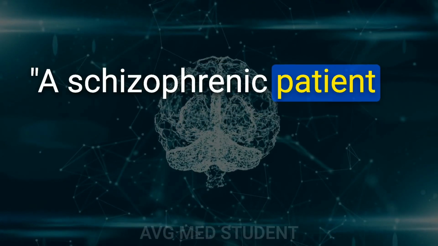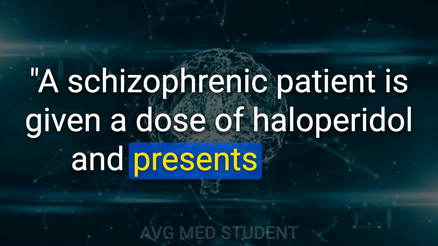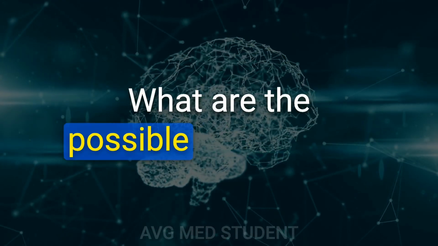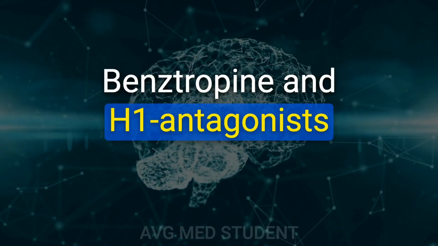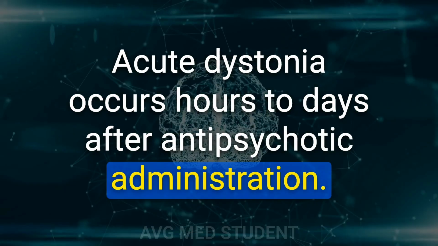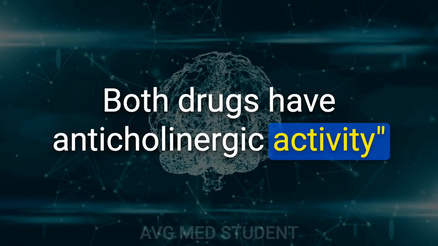104. A schizophrenic patient is given a dose of haloperidol and presents later to the nurse's station with sustained contraction of his neck to the right. What are the possible treatments? Benztropine and the H1 antagonist diphenhydramine. Acute dystonia occurs hours to days after antipsychotic administration. Both drugs have anticholinergic activity.